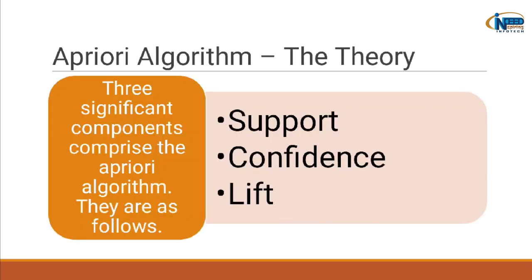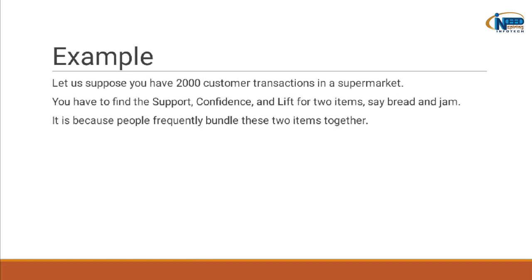Moving further, we'll talk about the theory involved in the Apriori algorithm. There are three significant components which comprise this algorithm. These are support, confidence, and lift. We will understand all these three in the coming slides with the help of an example.